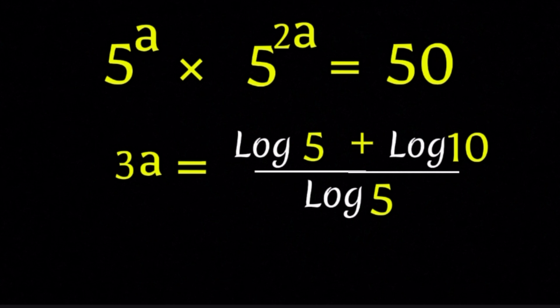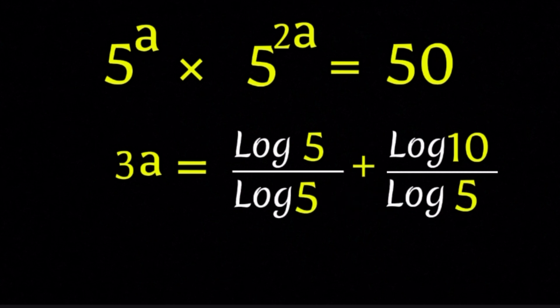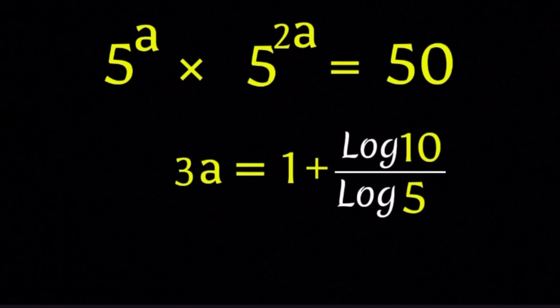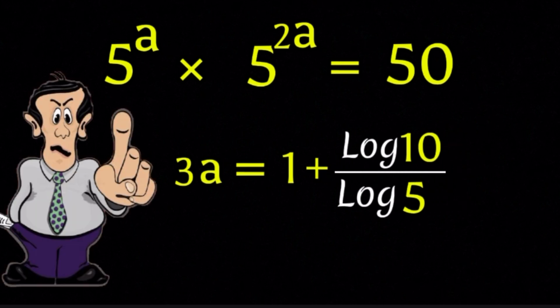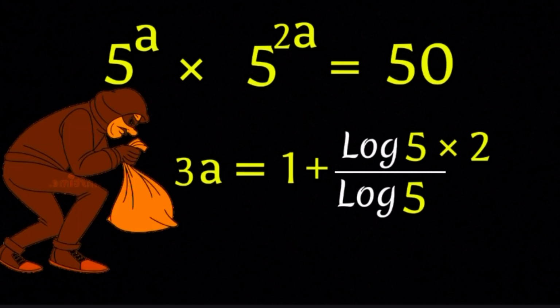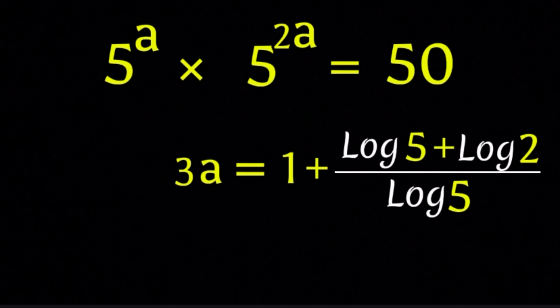Split the fraction, and you get log 5 over log 5 plus log 10 over log 5. Log 5 over log 5 is 1. Yes, 1. And now 3a equals 1 plus log 10 over log 5. Wait, hang on, we're not done yet. 10 has secrets too. 10 is actually 5 times 2. Sneaky, right? So log 10 becomes log 5 plus log 2.